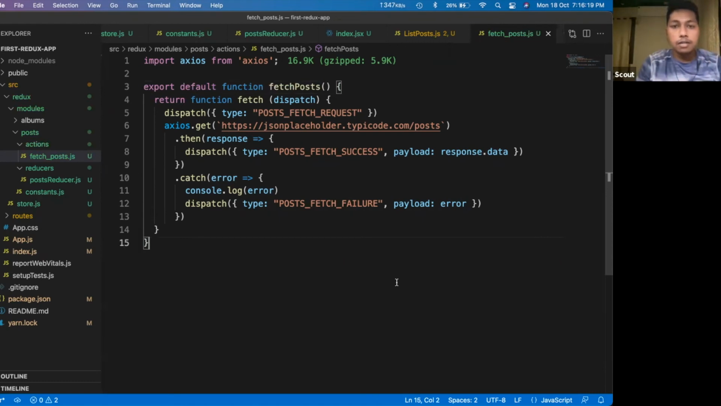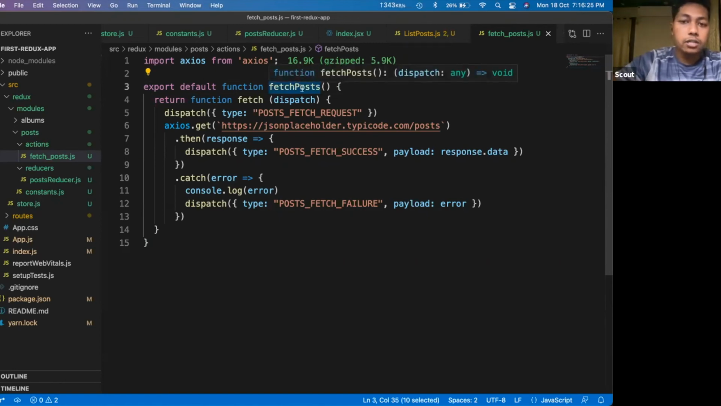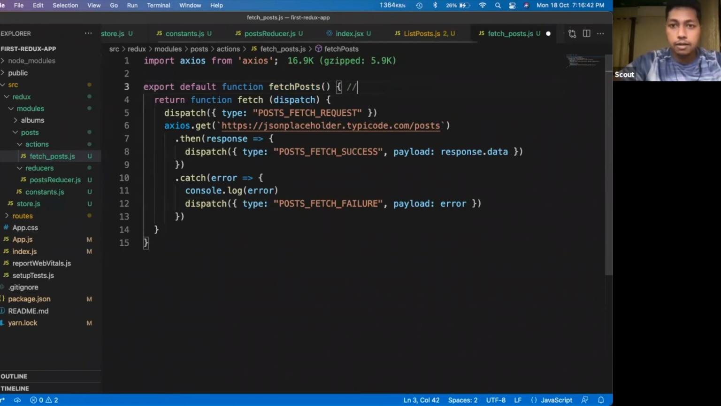So our action creator. So this function is something which is called an action creator. Okay, so the folder name may be actions because we have multiple actions here, but this function is called an action creator. Okay, so you can write it here. Fetch post is an action creator.